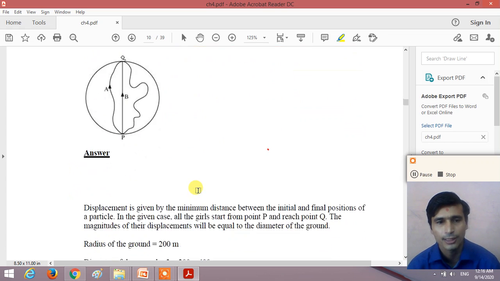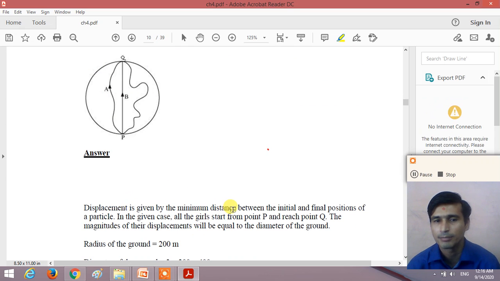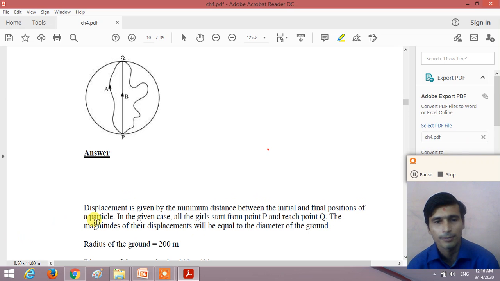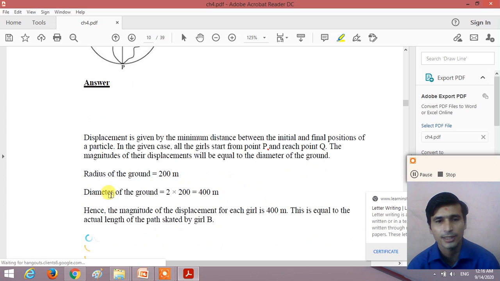So here the displacement is given by the minimum distance between the initial and the final position of a particle. So in the given case, all the girls start from the point P and reach the Q. So the magnitude of their displacement will be equal to the diameter of the circular path. The radius of the ground is 200 meter, so the diameter of the ground is 2 into 200, that is 400 meter. So the magnitude of the displacement for each girl is 400 meter, right?